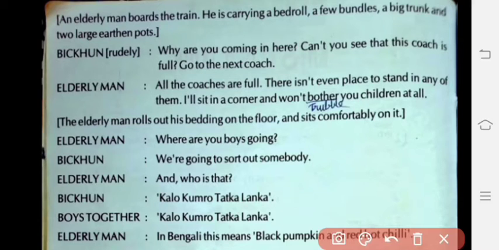As and when the train stopped at the first station, that was Arkola, at the same time the elderly man boards the train and gets in with some luggage. He was carrying a bedroll, a few bundles, a big trunk and two large earthen pots. So listen to it. Here, the bedroll, few bundles, big trunk and two large earthen pots are his luggage.